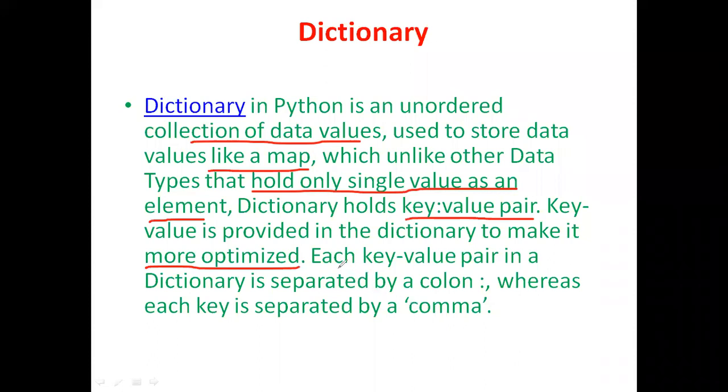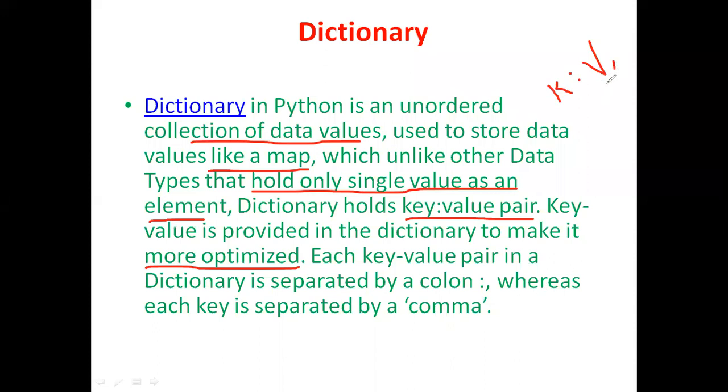But here in the dictionary, we can access the individual items by using the key and value pair. See here, each key value pair in the dictionary is separated by a colon. If we want to represent a key and a value, in between we need to provide a colon. So keys and values are separated by a colon, whereas each pair is separated by a comma.